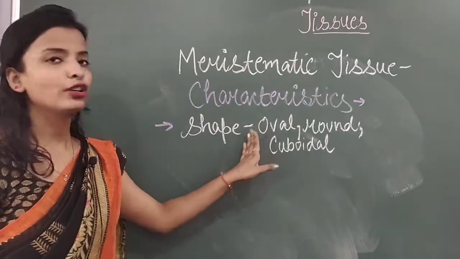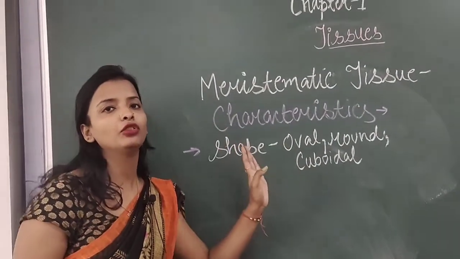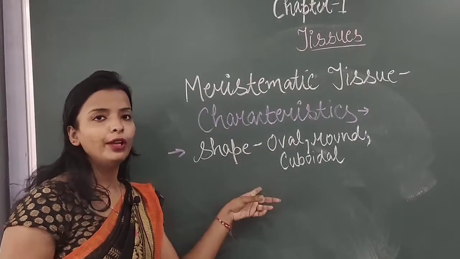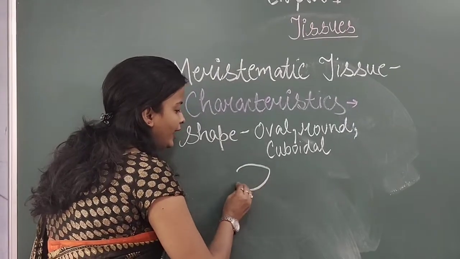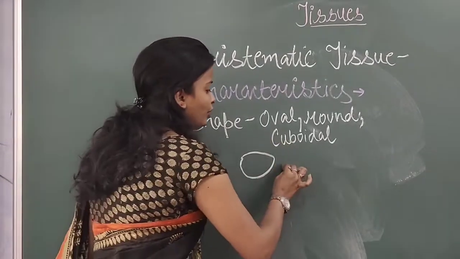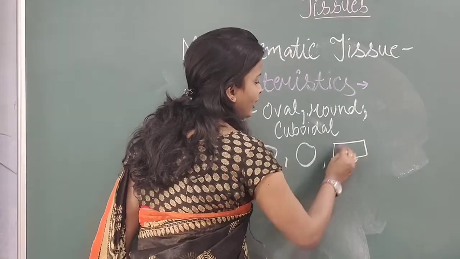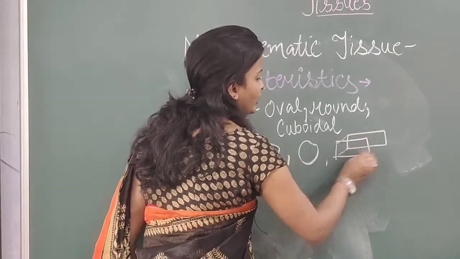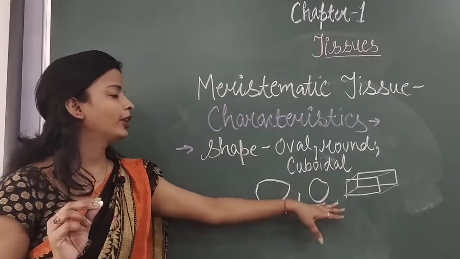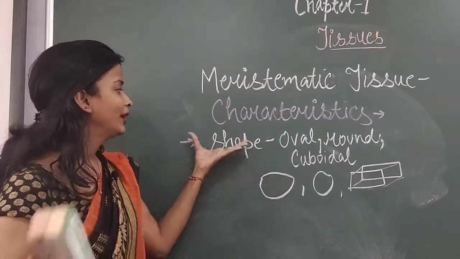When we talk about oval shape, oval is derived from the egg. In higher classes you will understand that the word oval is derived from the word egg. So oval means somewhat egg shaped. So the shape of the cells is oval, or you can say round, or you can say cuboidal. In maths you might have studied a cuboid, or you can take a common example of bricks. They are also cuboid. So they are oval, round or cuboidal in shape. So this is about the shape of the meristematic tissue.